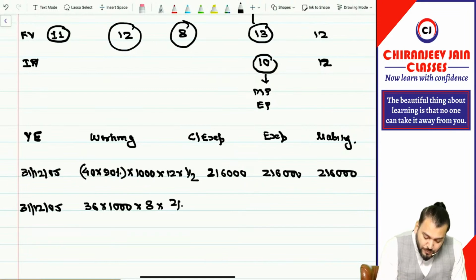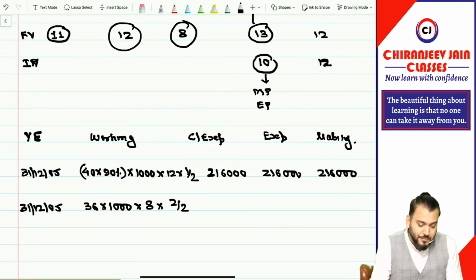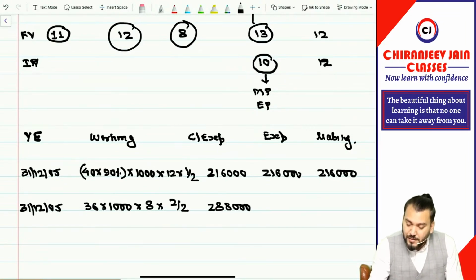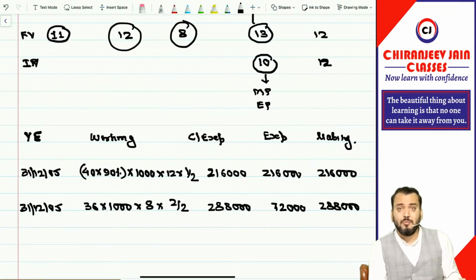Now into 2 by 2 to calculate cumulative expense. So 36 into 1000 into 8 divided by into 2 by 2. How much is it? 2,88,000. Out of 2,88,000, how much have we already recognized as an expense? So 288 minus 216 is equal to what? 72,000. And the liability at the end of the second year will be 2,88,000. Got it? Because nothing has been paid. Payment will be done during the exercise period.